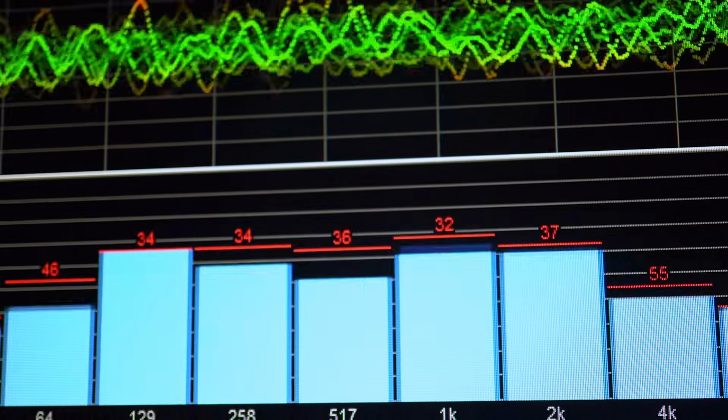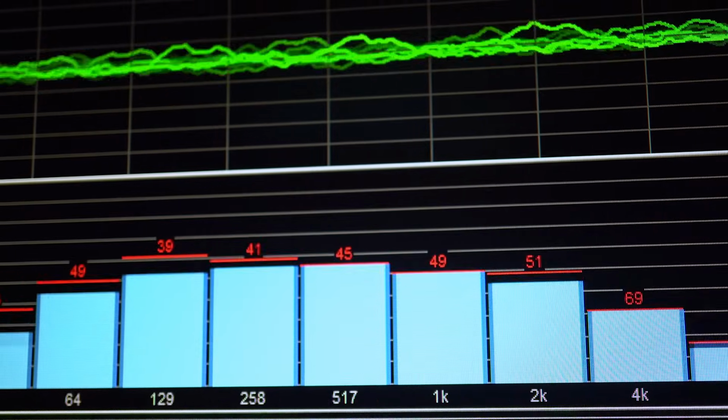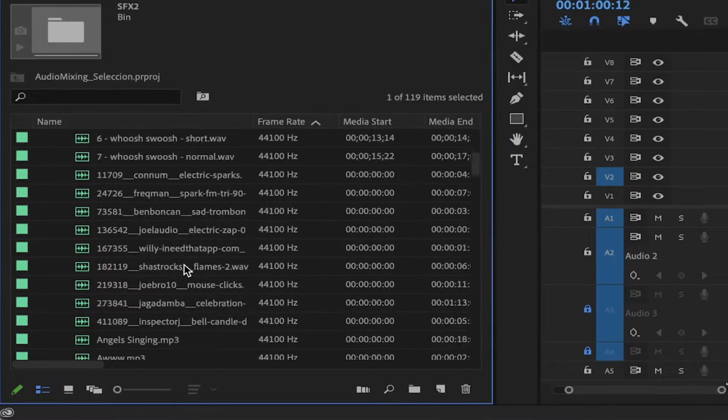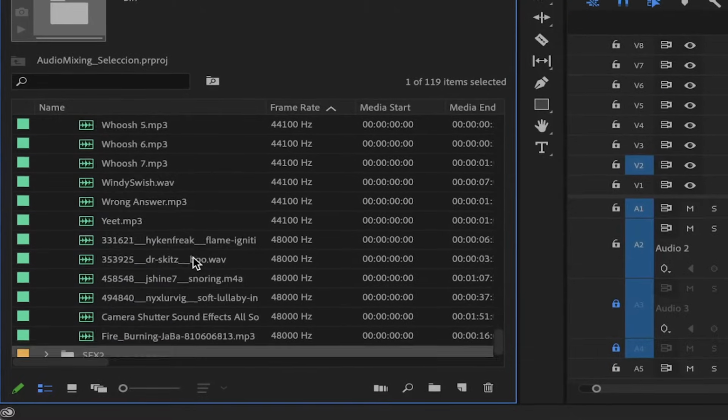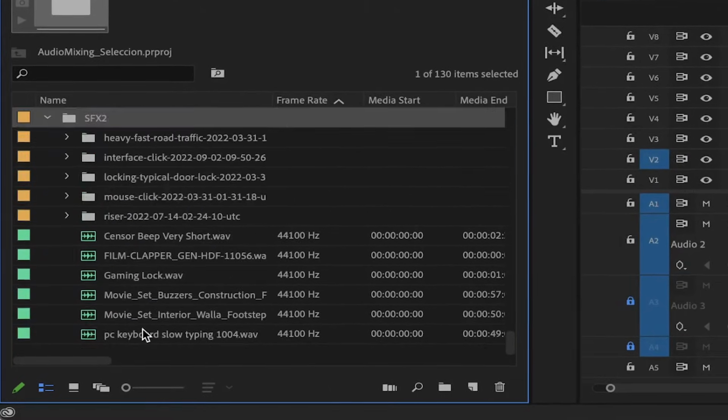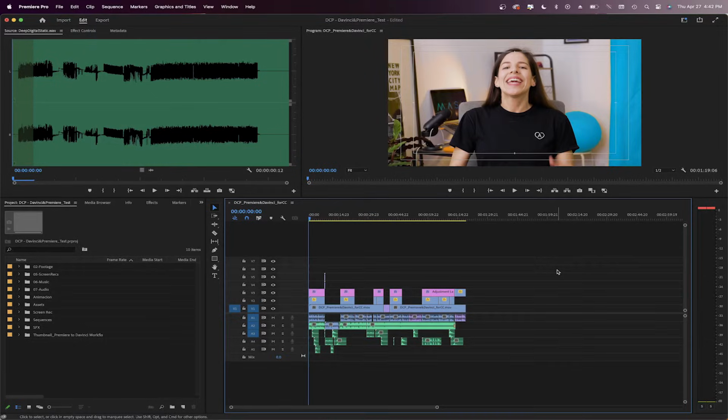Okay, so what is audio mixing? When you mix your audio, it means you're balancing the volumes and quality of your voiceover, dialogue, music, sound effects, or any other audio file in your project to make a cohesive audio track that just sounds good when played. Each one of the audio files that you import and edit into your project will have different volumes and qualities, so it's necessary to balance out the levels in post-production. There are many different ways to do this and make your audio sound better. I'm going to show you some of the effects I use with some tips to master audio mixing in Adobe Premiere Pro.